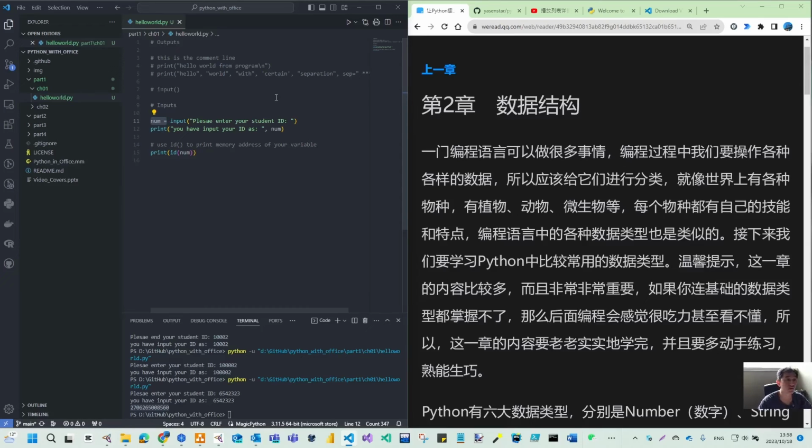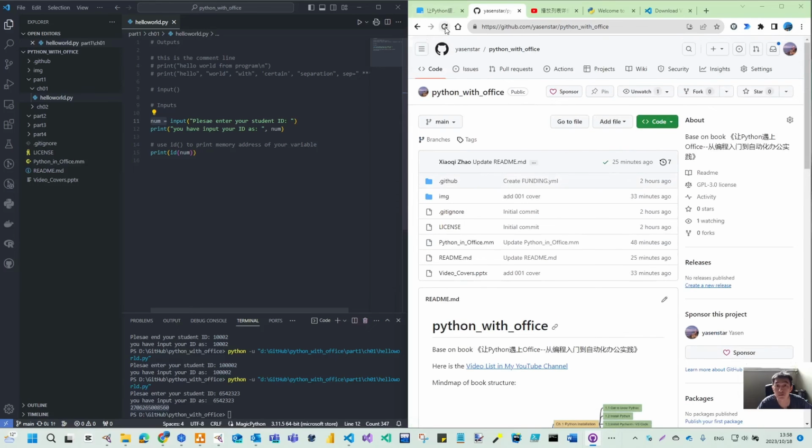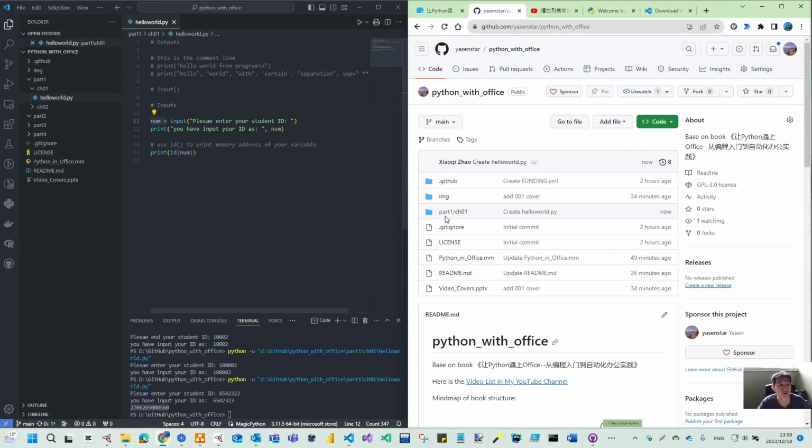I hope through this opening and introduction, we have our first initial understanding of Python. And then you can go to my repository to go through the structure of this book first. We already finished chapter 1, and I will upload the files to the repository. Once I refresh, gradually with every video you may see more chapters or subchapters added here.